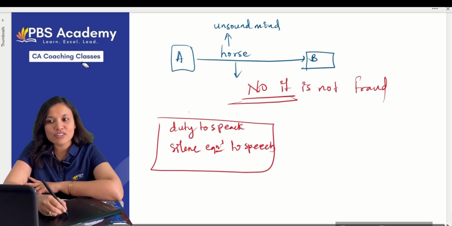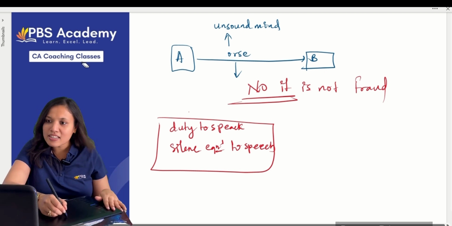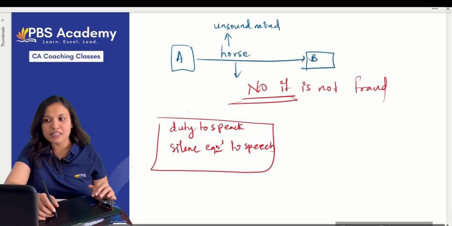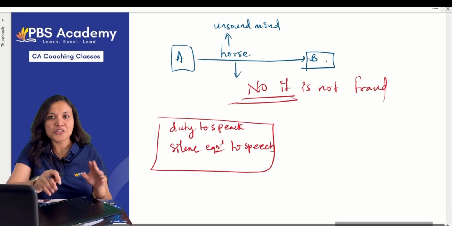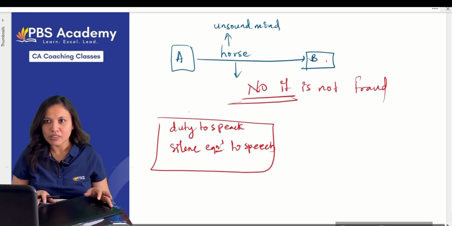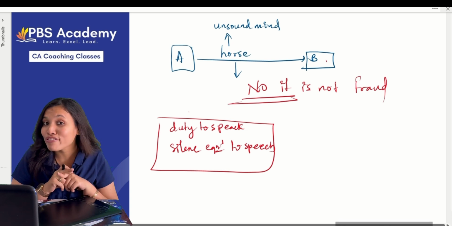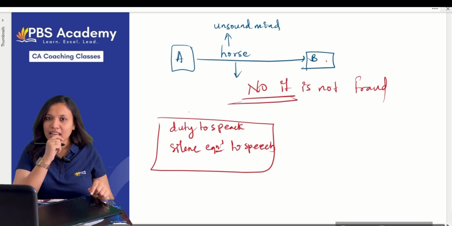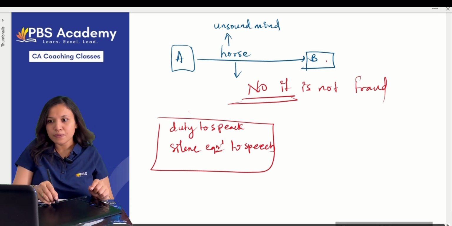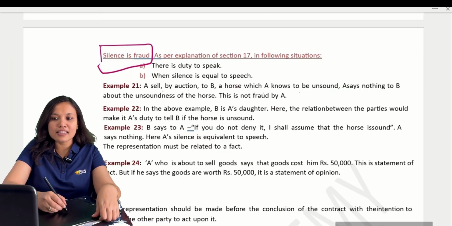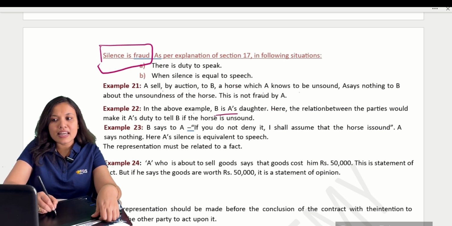In the same way in the case of the horse, the horse is of unsound mind, what happens? It is not the duty of A to disclose it. It is the duty of B to check the horse and then buy it. Understood? And hence this transaction is not fraud. A kept silence, but it is not fraud. Are you clear? Now try to understand the second example. In the above example, B is A's daughter.